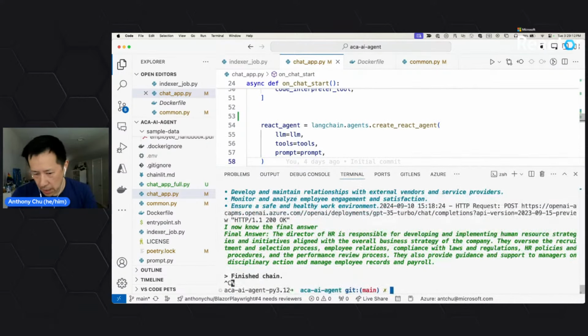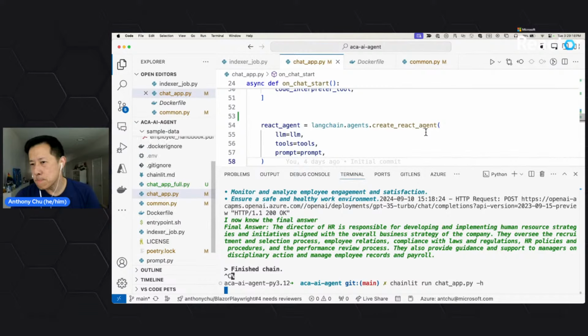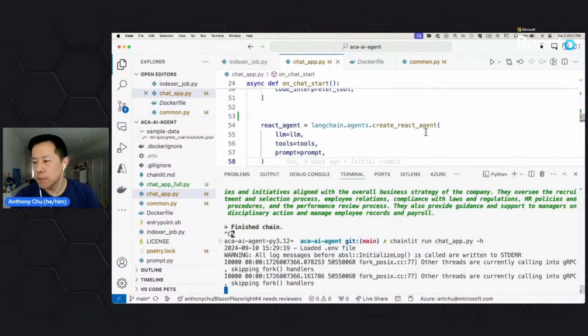So I'm going to stop my app and start it again. Hopefully it'll start up faster. Maybe not. Oh, there it goes. Oh, I haven't seen those errors before.